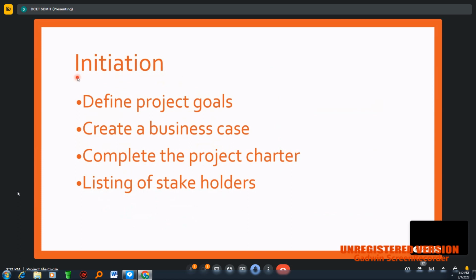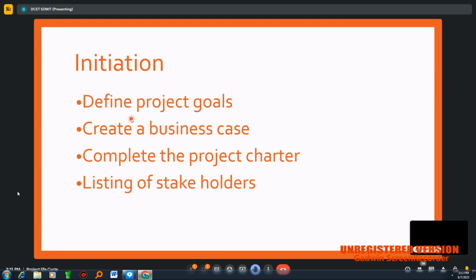So what are all the different things we have to do under this heading? Here we need to define the goals of a project, so why we are undertaking this project. We need to define clearly what the goals of this project are. Defining the goal refers to why we are taking up this project. Say for example, I'll be going back to the same example, the construction of a building. So what is the goal of this? Here the goal is very simple: constructing the building within the time. That is my goal here, and creating the business keys.